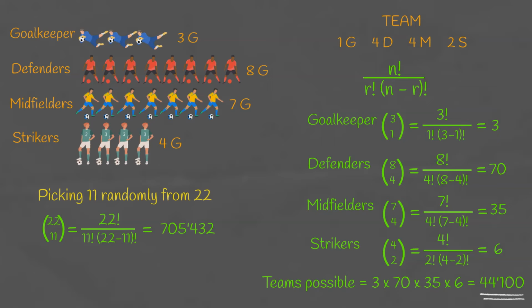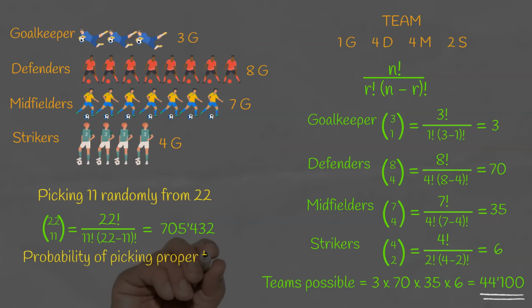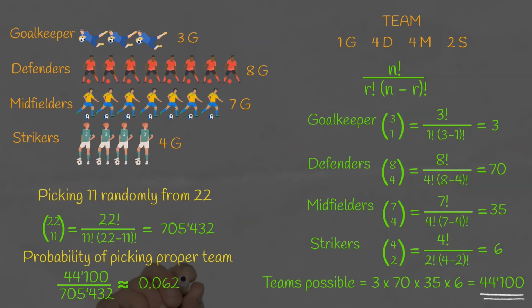So to work out the probability of picking a team with 1 goalkeeper, 4 defenders, 4 midfielders and 2 strikers, we have to divide the amount of teams possible with those positions, which we've worked out in part A, by the total number of possible teams, which we've just worked out, 11 randomly from 22. So the answer is approximately 0.0625.